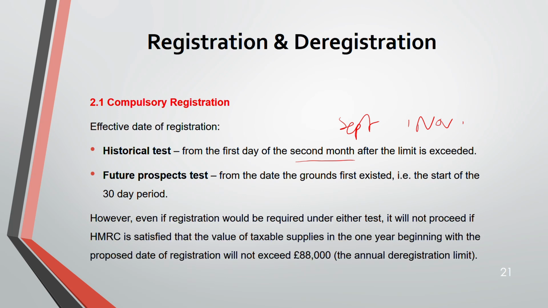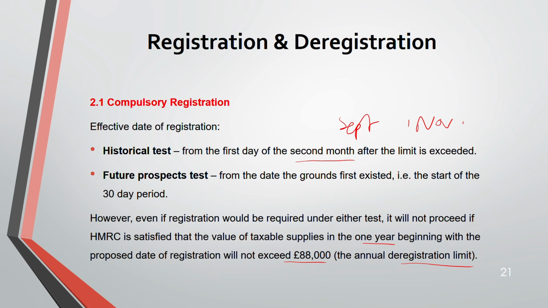However, even if registration would be required under either test, it will not proceed if HMRC is satisfied that the value of your taxable supply in 1 year, beginning with the proposed date of registration, will not exceed 88,000. That is the annual deregistration limit. See, under both your historical and future test, registration is required, but still you cannot register.